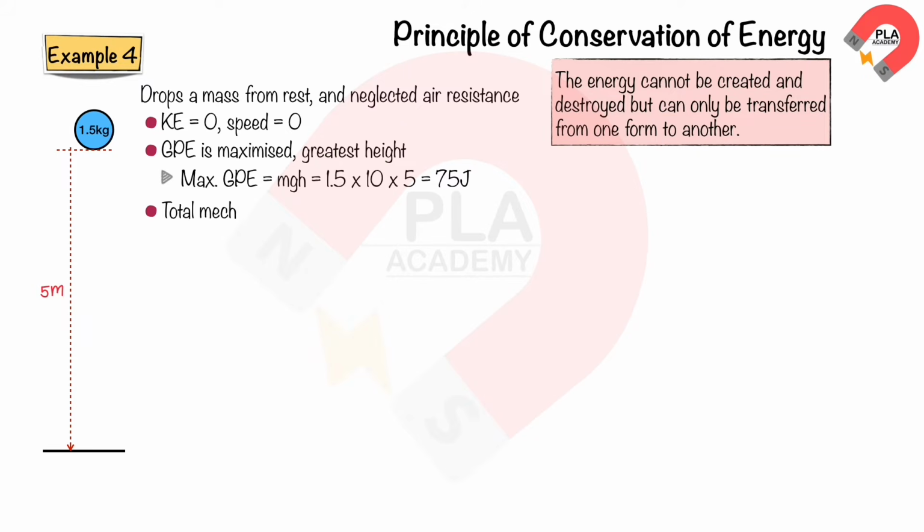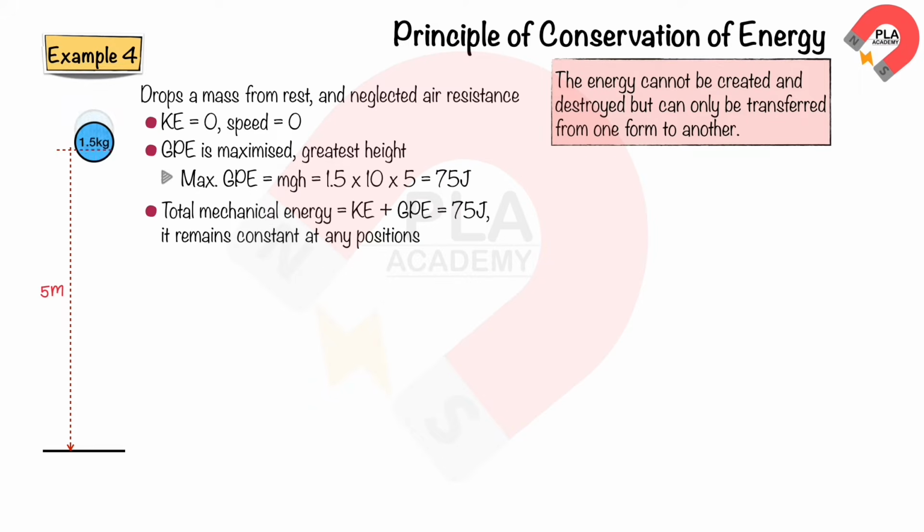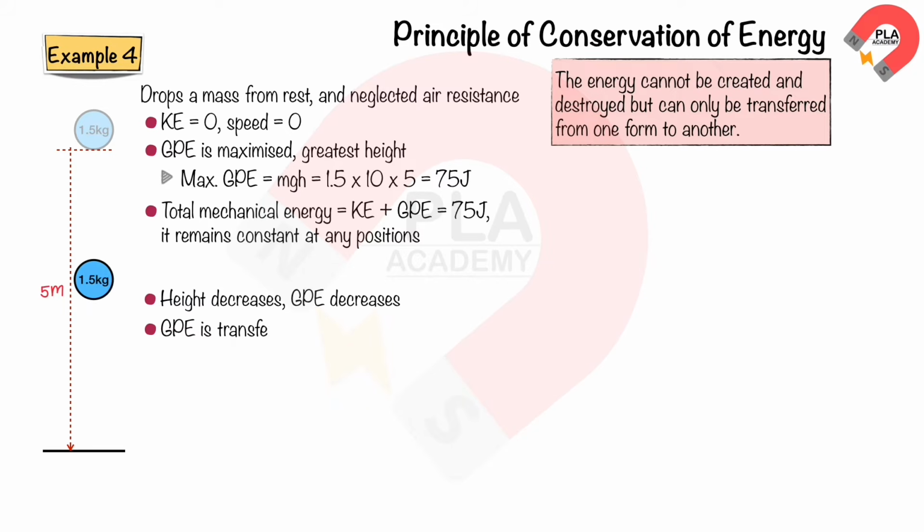The total mechanical energy of the system is the sum of its kinetic energy and gravitational potential energy, which in this case is 75 joules. It remains constant at any position. As the mass moves downward, its height decreases, leading to a decrease in gravitational potential energy. This gravitational potential energy is transferred to kinetic energy, causing the speed to increase.